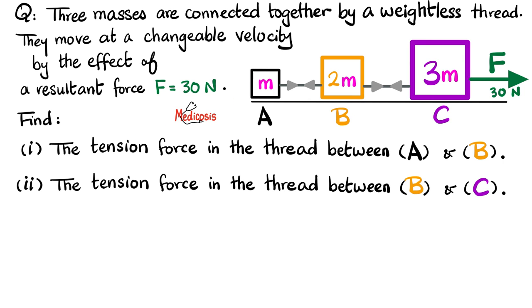Here is your homework. We have three masses connected together by a weightless thread. These boxes will move at changeable velocity by the effect of a force which equals 13 newtons that is pulling all of these boxes in this direction. Please find the tension force in newtons in the thread between box A and box B. Also find the tension force in newtons in the thread between box B and box C.